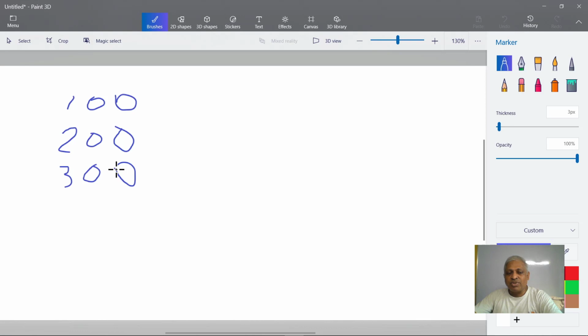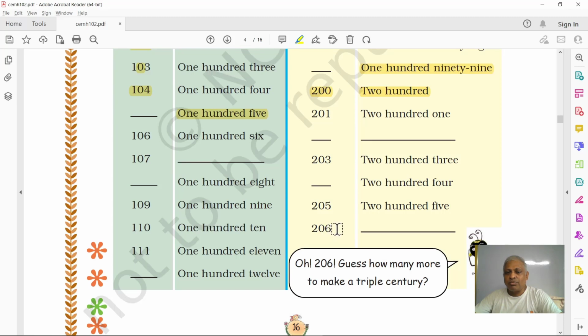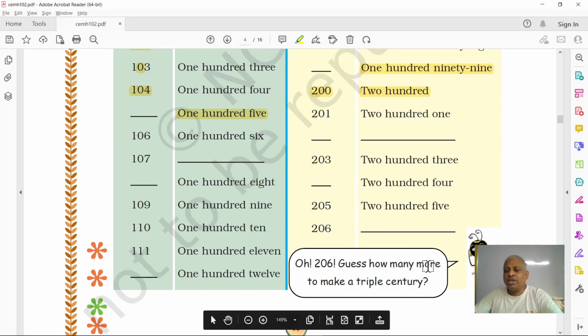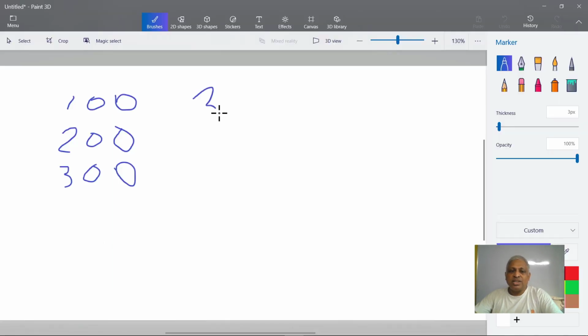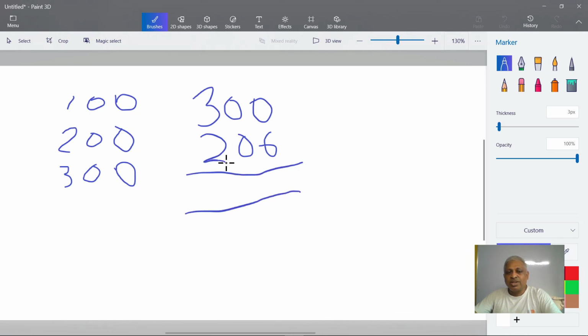So if one plays well, he can make 300 runs as well. Right? So from 206, how many more runs to make a triple century? 300 we have to make, and currently the person has 206 runs. So can you tell me how many more runs required?